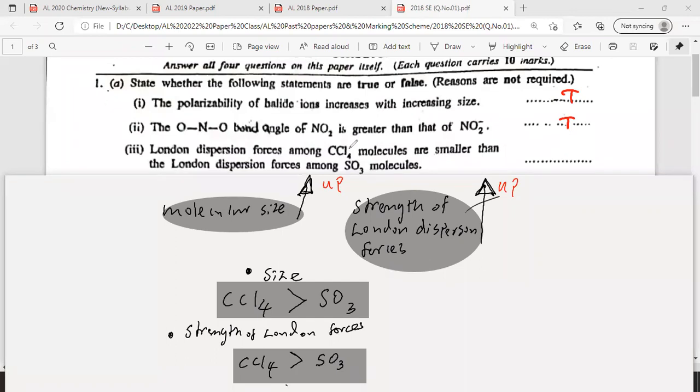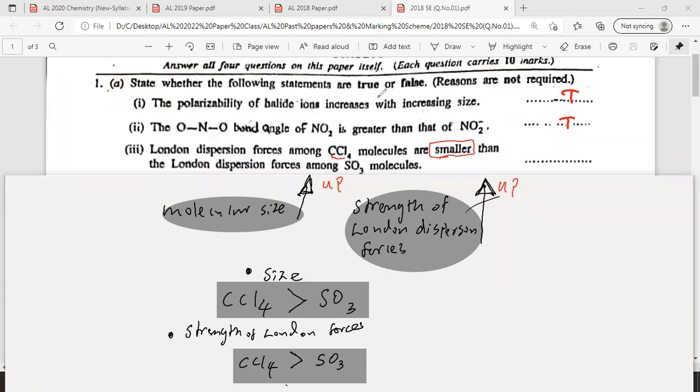In the statement, they are telling me that London forces in the CCl4 molecule are smaller. But actually it's greater. Look at my explanation, the summary: when the molecular size goes up, the London dispersion force goes up. But in the statement they are telling smaller. Actually it's greater in CCl4, no?